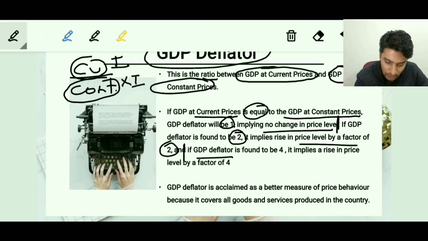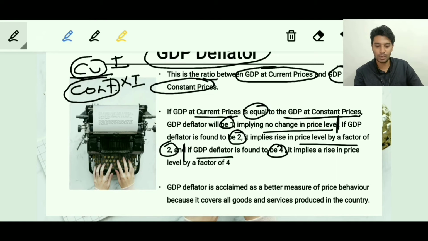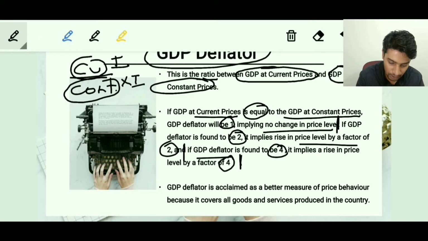Another example: if the GDP deflator is found to be 4, it implies that the GDP at the current price is 4 times the GDP at the constant price, and this basically tells you that the price level has increased 4-fold. They are multiplied by 4. So GDP deflator gives you an estimation about inflation, the rising prices of goods and services, and the last statement says that GDP deflator is acclaimed as a better measure of the price behavior because it covers all goods and services produced in an economy.